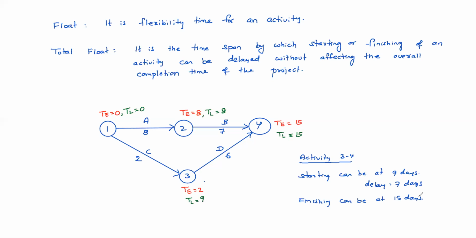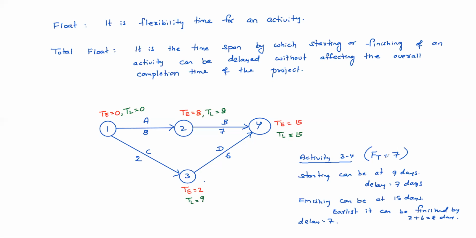Of course, the activity can be finished earliest by 2 plus 6, 8 days itself. Finishing can be at 15 days, so again the delay can be 7 days here. That means total float equals 7 days for this activity.